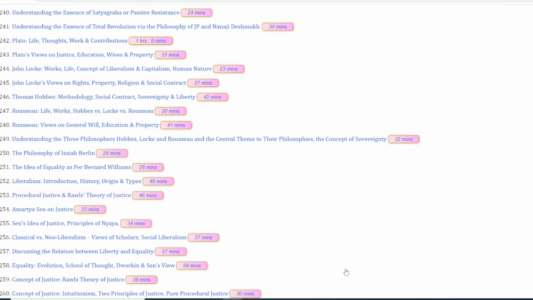Then we have John Rawls, very important. John Rawls' theory of justice is one of the most important concepts in socio-political philosophy, that is Western socio-political philosophy. Please prepare this very well. Then we have Amartya Sen on justice, extremely important again. Amartya Sen's idea of justice is very simple, and if you are thorough with the philosophy of Nyaya, then you will be easily able to understand what Amartya Sen is talking about in here. It is also extensively discussed in lecture 255.